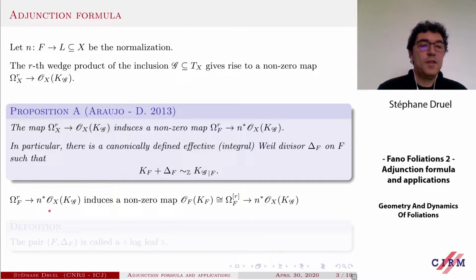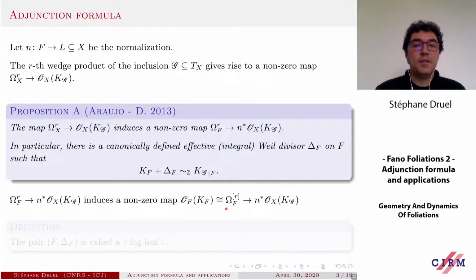You start with this map given by the first line of the proposition, a map from the space of Kähler differential r-forms onto this line bundle. You take the double dual of this map, and what you end up with is a map from the space of reflexive r-forms on F into this line bundle.